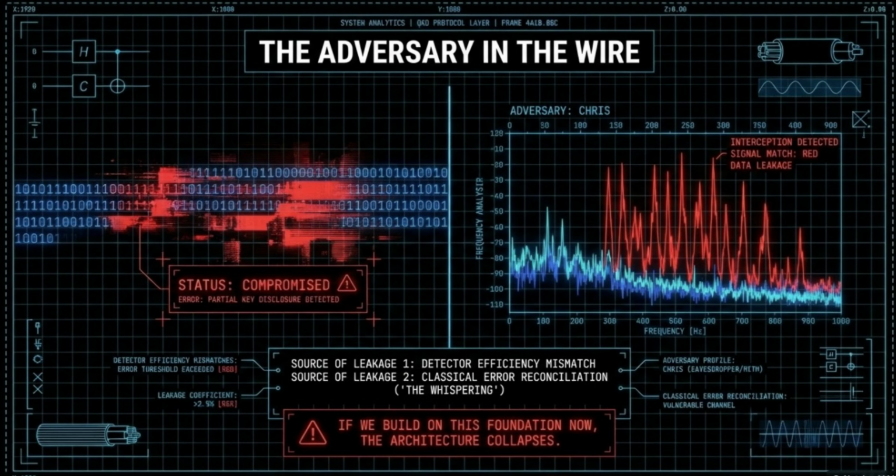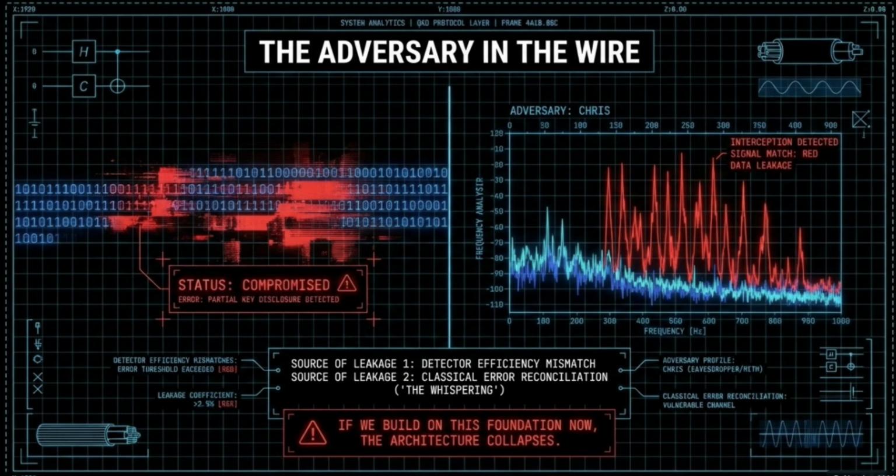Look at the warning at the base of the blueprint. If we build on this foundation now, the architecture collapses. If John and Jennifer were to use this raw key material without the next step, their encryption would be a house of cards. We must now move to the Privacy Amplification Engine to mathematically compress this tainted data until Chris's knowledge is reduced to zero.